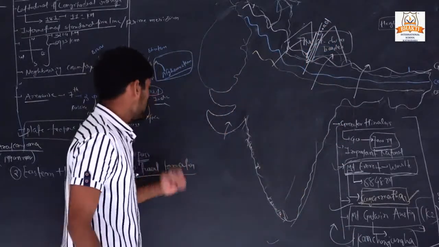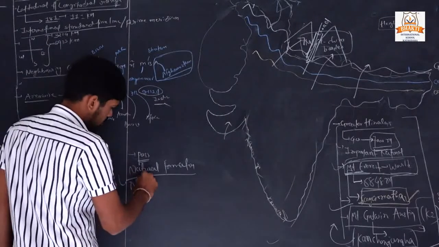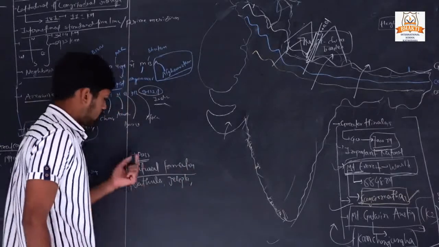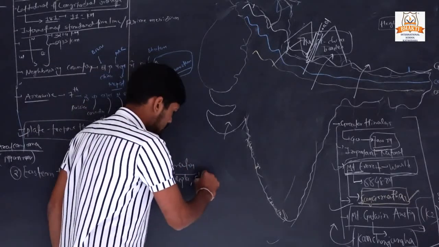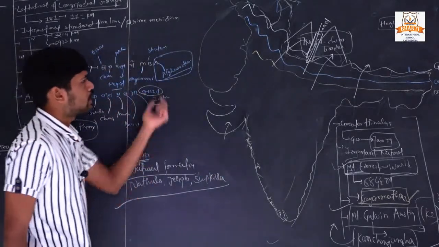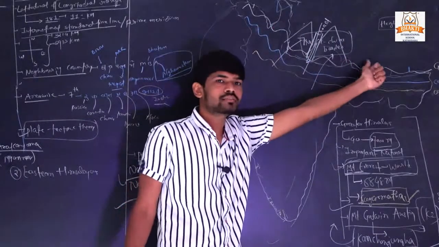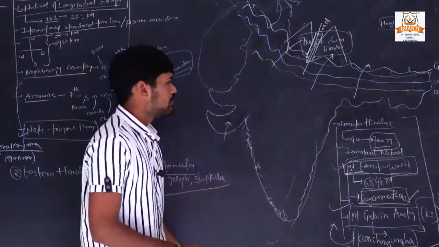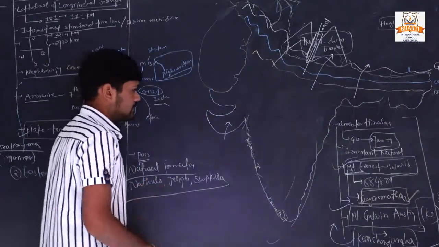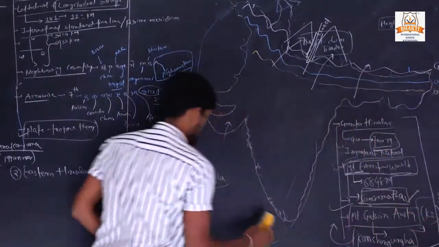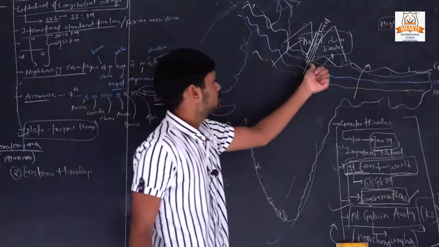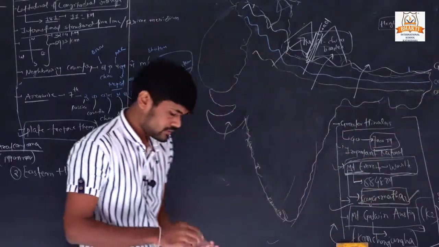Okay, so important pass names are Nathu La, Jelep La, Shipki La, and other important passes located in the Greater Himalayas mountain range. After the Greater Himalayas, the second range is the Central Himalayas.